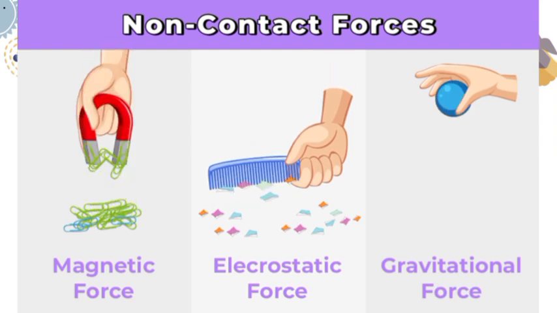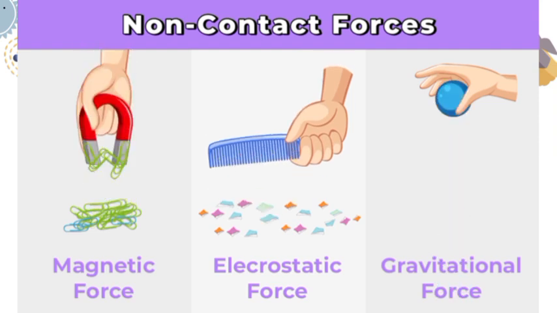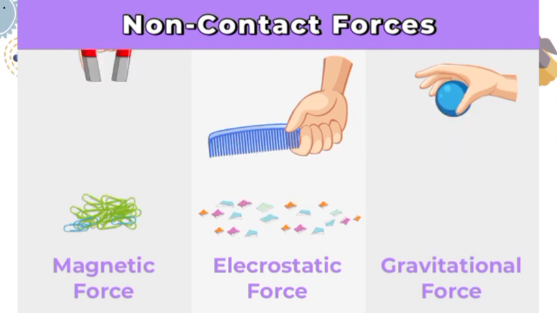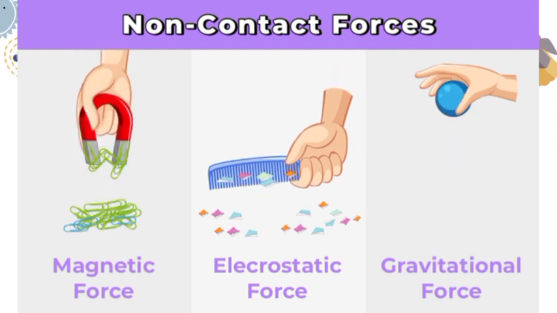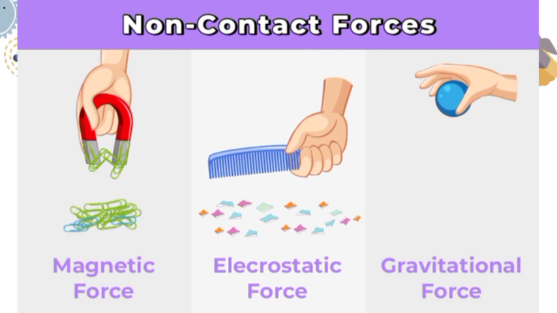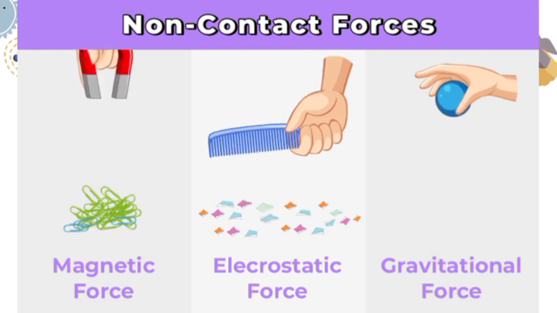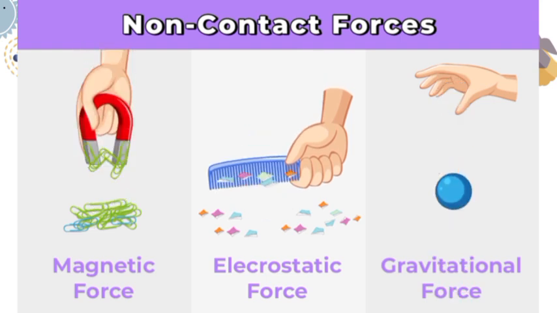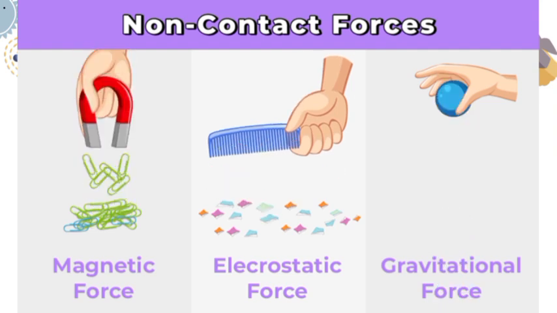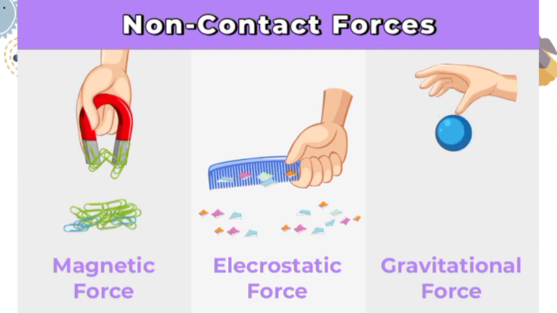As you can see, a ball is dropping down on the surface of the earth and it is coming down. Why is it coming down? Because earth is attracting this ball towards itself. And what is gravity? Gravity is a force of attraction between two objects.